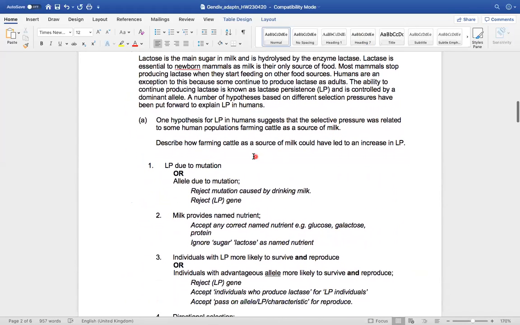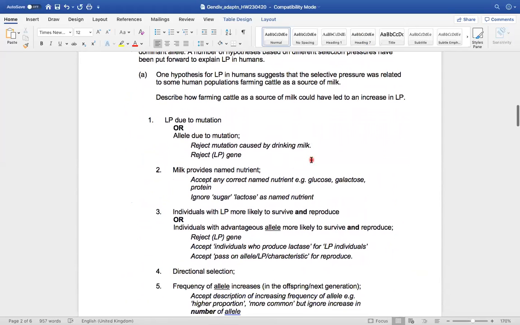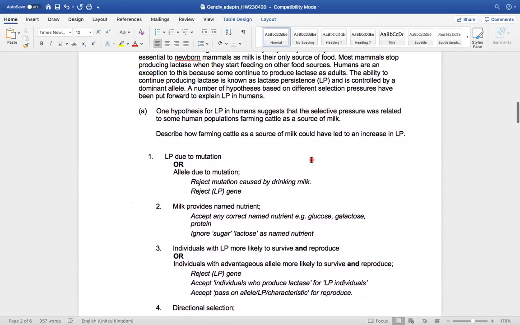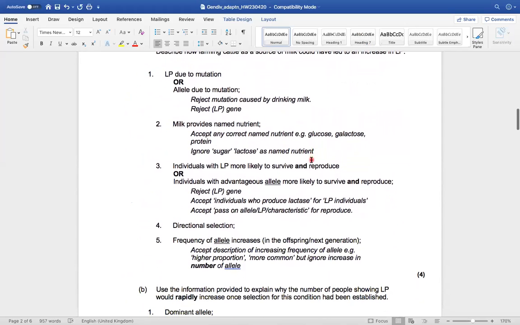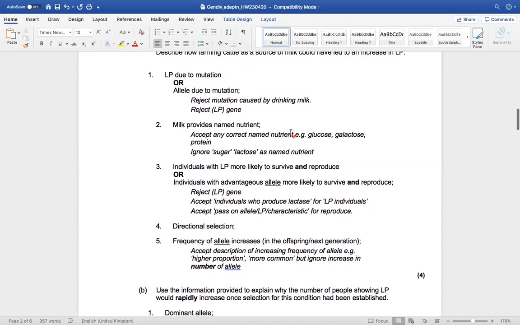It says, describe how farming cattle as a source of milk could have led to an increase in lactase persistence. So when we're looking for a good answer, you need to say something about a mutation causing the new allele.